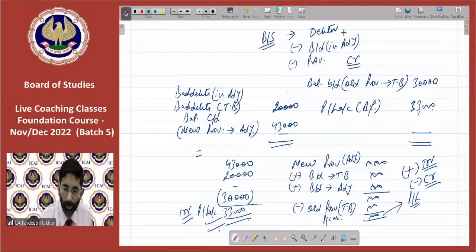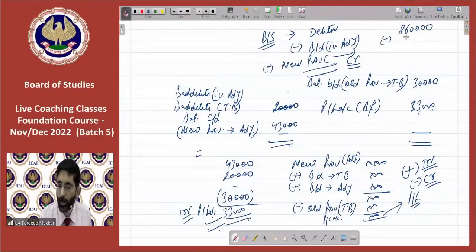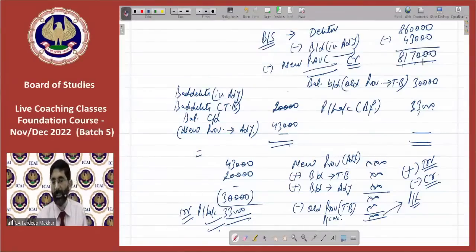So this will be the amount to be shown. In the given case, it is 8,60,000 minus 43,000, minus new provision that we have done. No bad debts are given in adjustment. So in the balance sheet, debtors will be shown worth rupees 8,17,000.